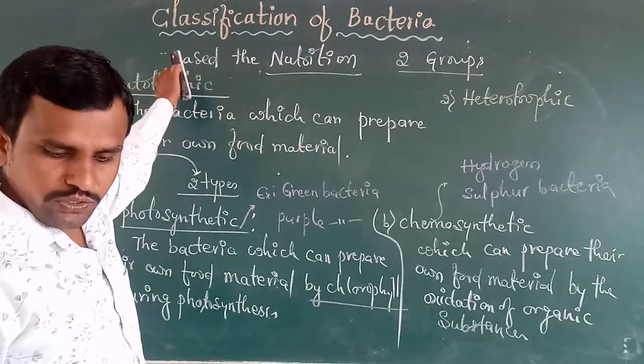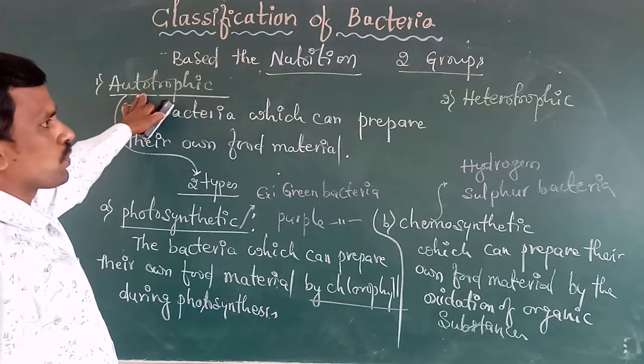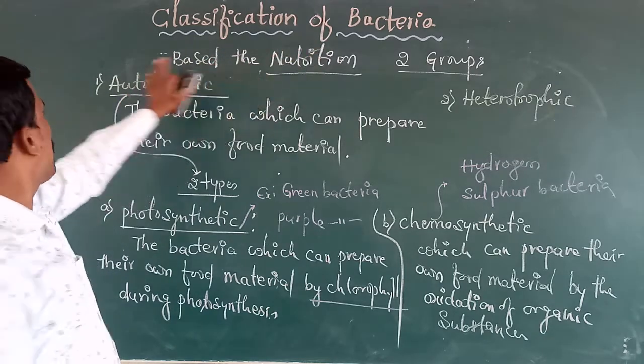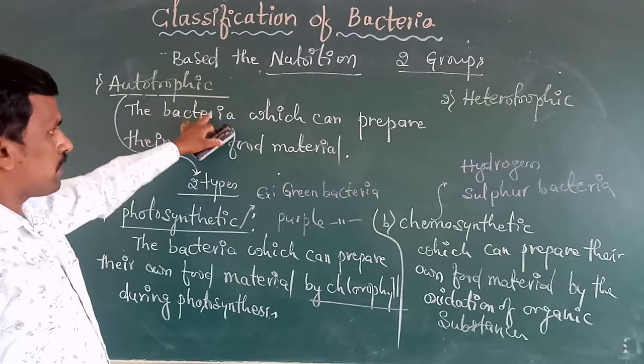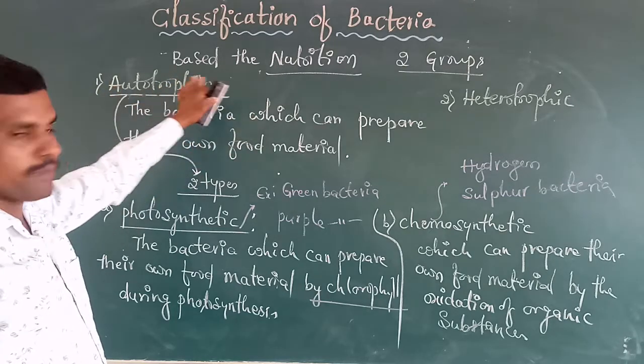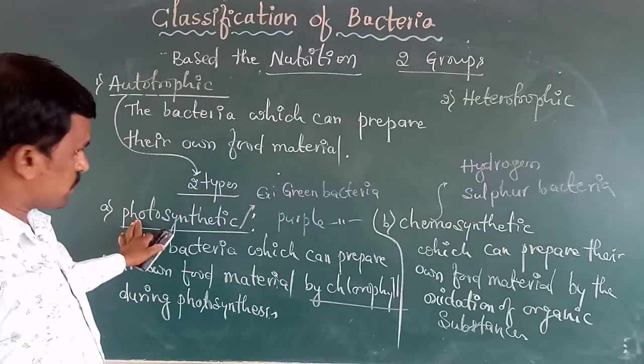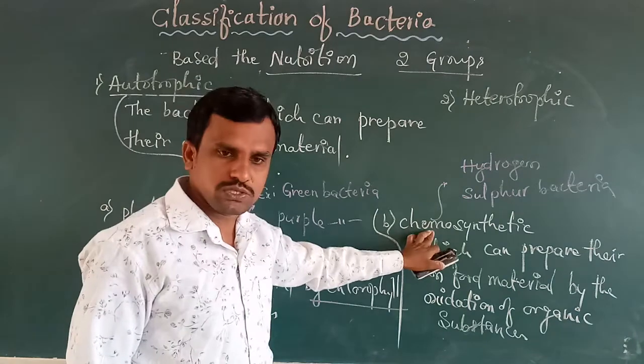Based on the nutrition, we can classify bacteria into two groups: autotrophic and heterotrophic. Autotrophic bacteria can prepare their own food materials. This autotrophic bacteria can be classified into two types: photosynthetic and chemosynthetic.